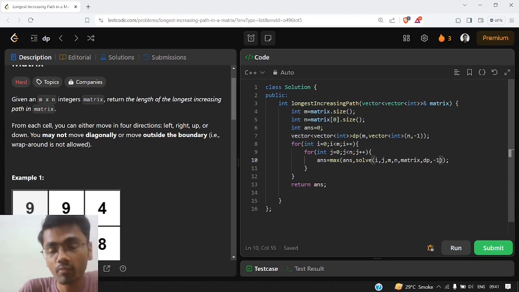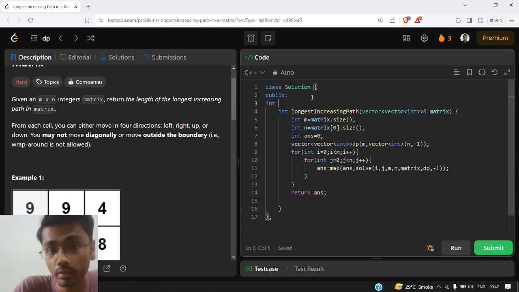But still for later cases we need some previous value, so we need to initialize something for the starting part also. So obviously we will initialize it with -1. So this was the initialization.